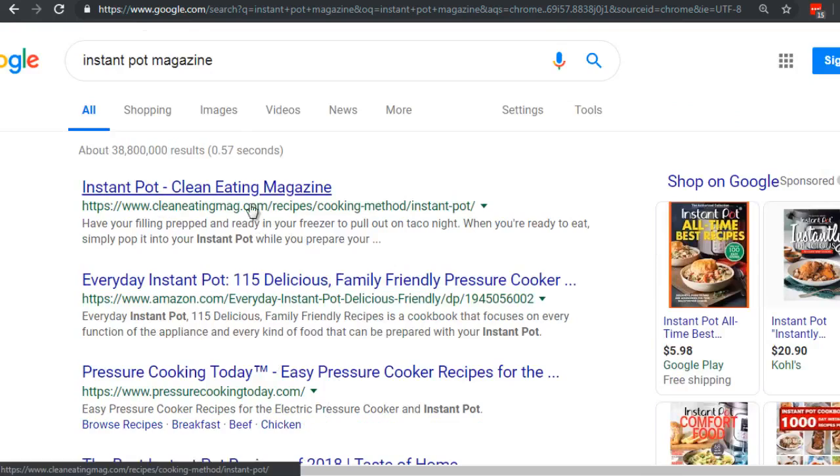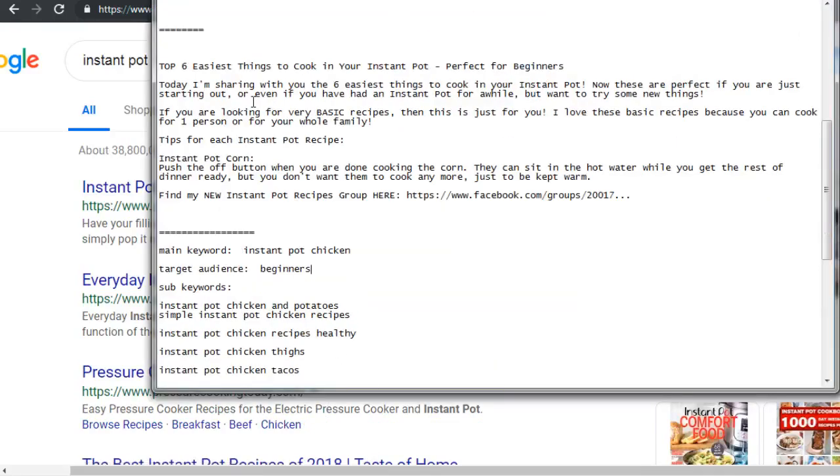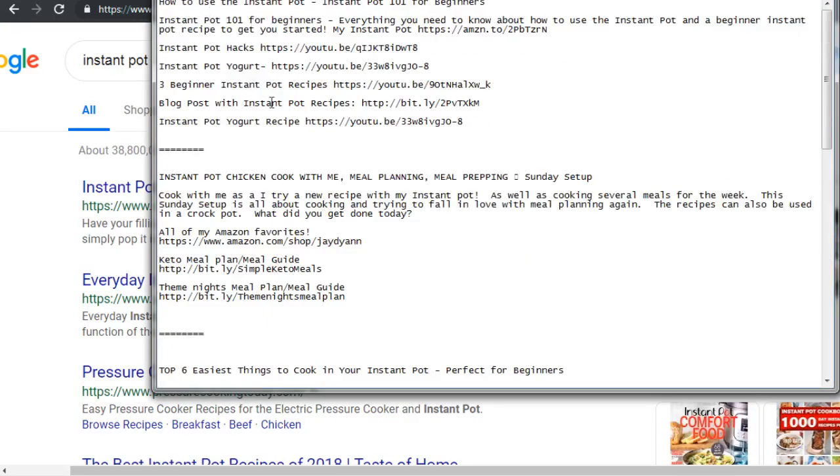As far as the description goes, if you take a look at what they've written here, the first one that's ranking really well, as you can see here, we've got Instant Pot 101 for beginners. So you'll notice that they are trying to target the keyword Instant Pot 101 for beginners. So they've stated that in the title, and they've also put it in the description.